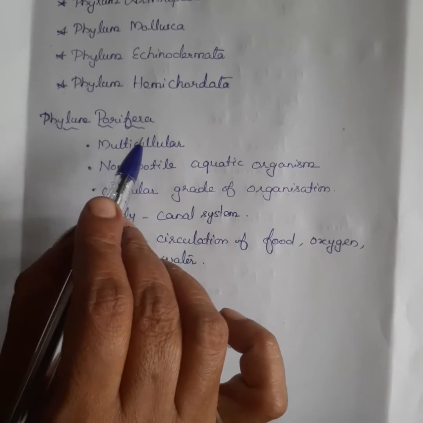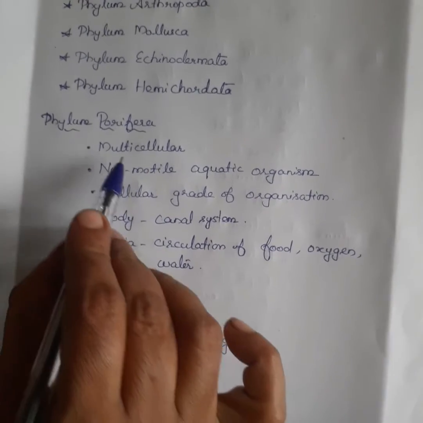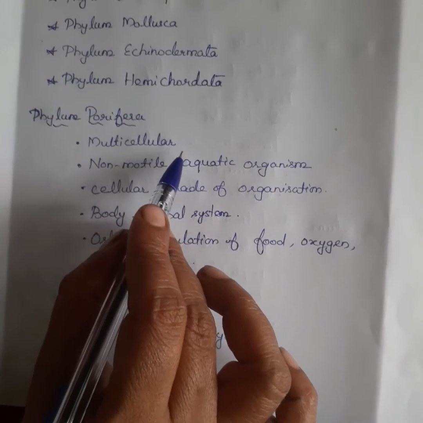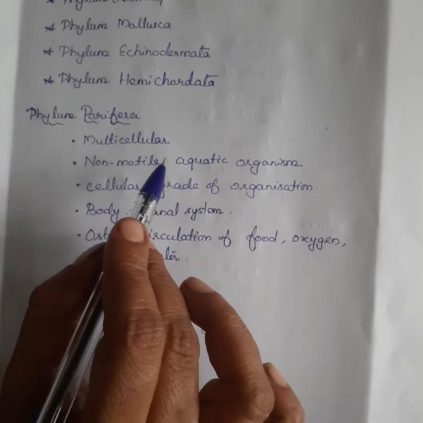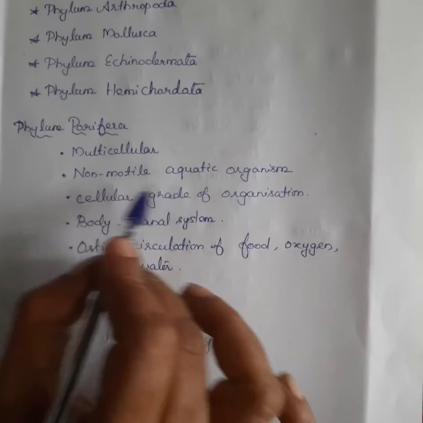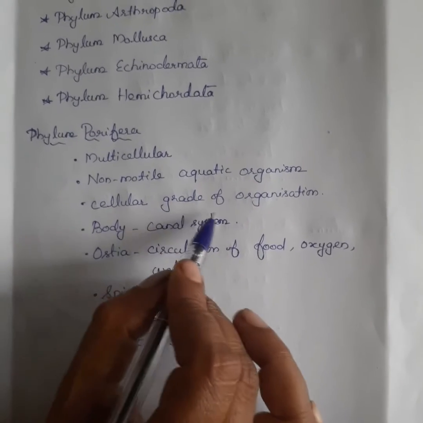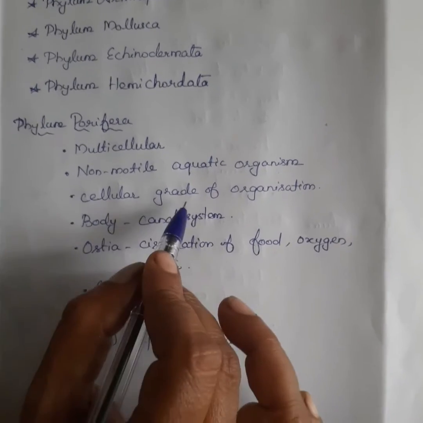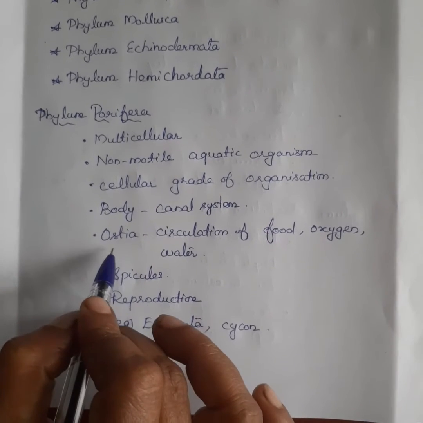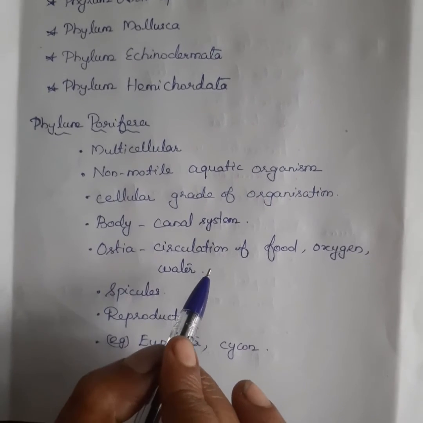These types of organisms we have seen in the deep ocean, and they are multicellular organisms that do not move from one place to another. So this is called a non-motile aquatic organism. It has only a cellular grade of organization, and it has many pores called ostia. It circulates water throughout the body, and it carries food and oxygen.